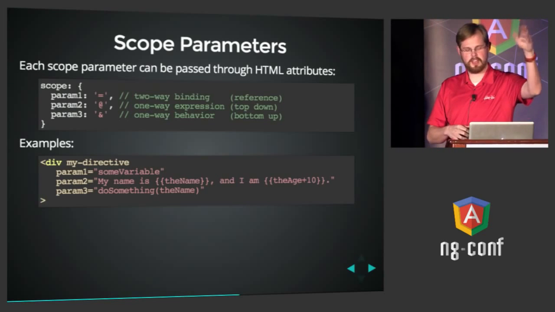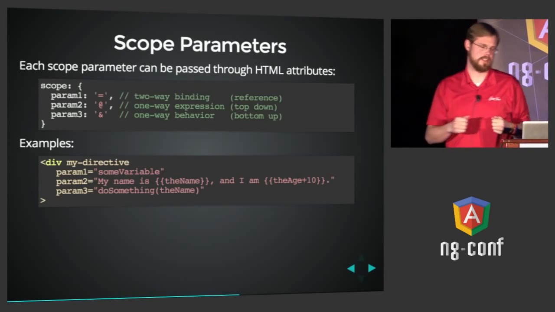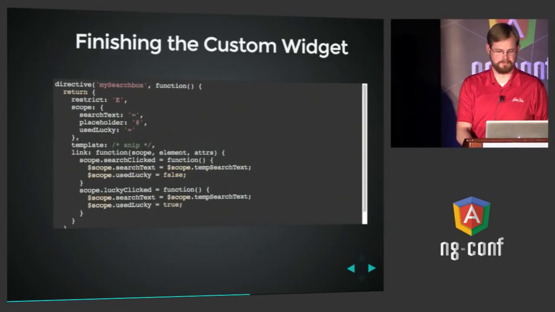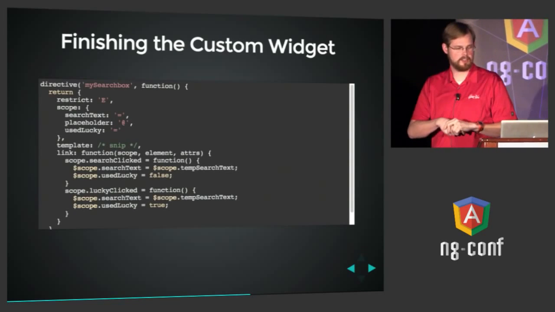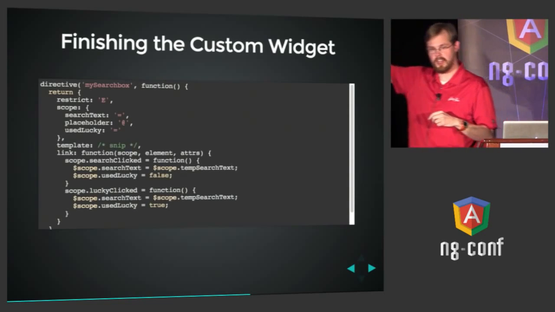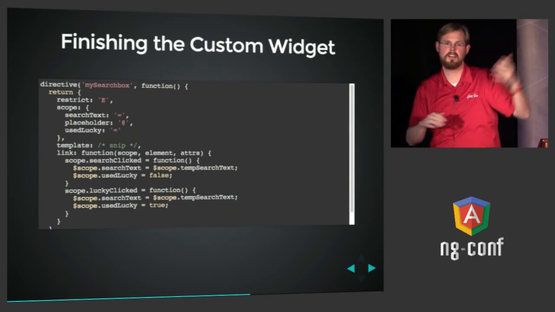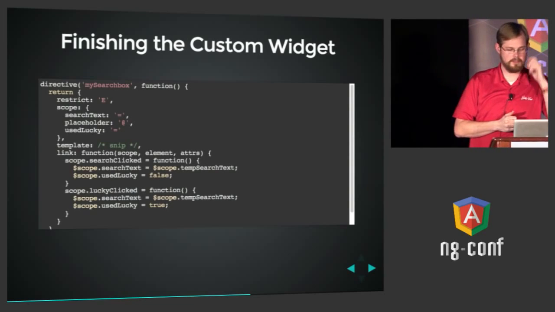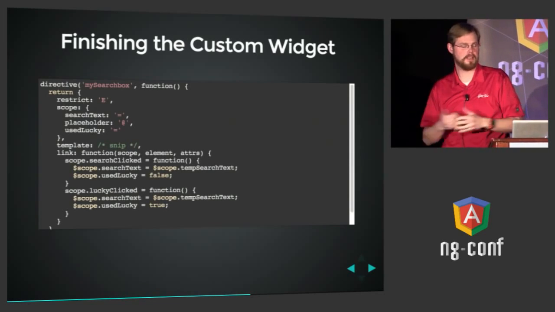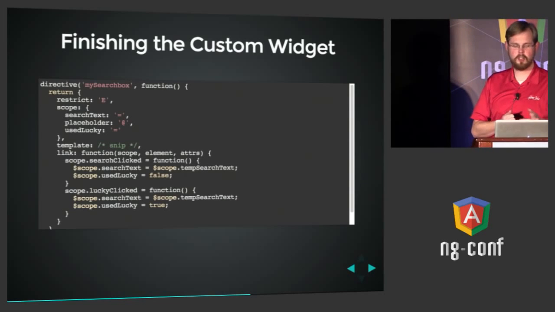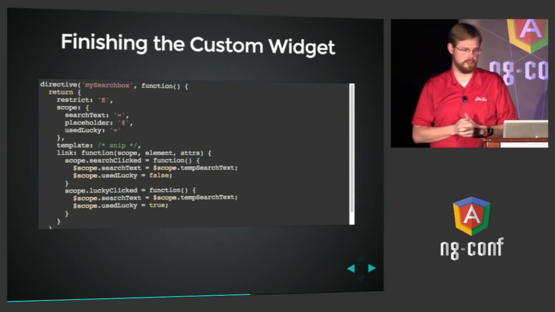So by reference for equal sign, top down with @ sign, bottom up with the ampersand. That's how I like to remember it. So now let's finish it up. Now we're going to look at the code for that search box. We did create a scope with equal sign binding on the search text. That way, whenever the user types, we can immediately know what the value is outside of the directive. Placeholder text so that callers can give us text, maybe with dynamic bits, maybe not, as a string. And then the used lucky parameter will tell us if they clicked the used lucky button to initiate the search.